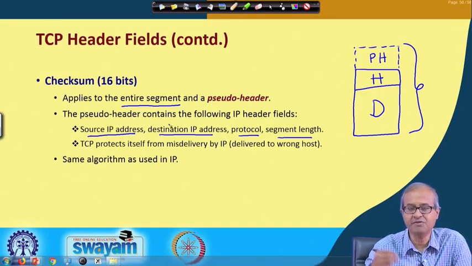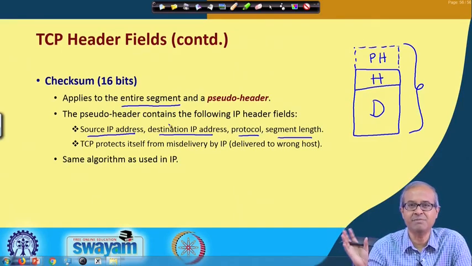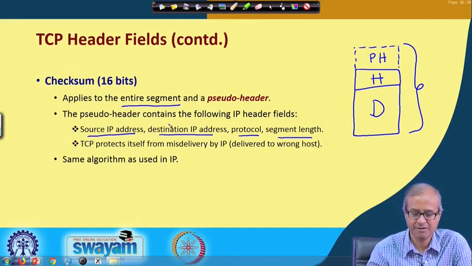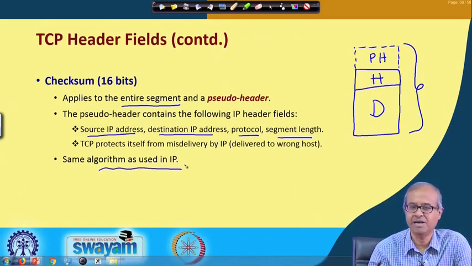Because this information is also important, TCP can verify whether the message that has come is actually coming to the right IP address or not. So, just for an additional level of checking, this pseudo header is maintained. And for computing the checksum, the same ones complement: just add up and then take the ones complement of the result. The same algorithm as is used for the IP checksum is used here also.